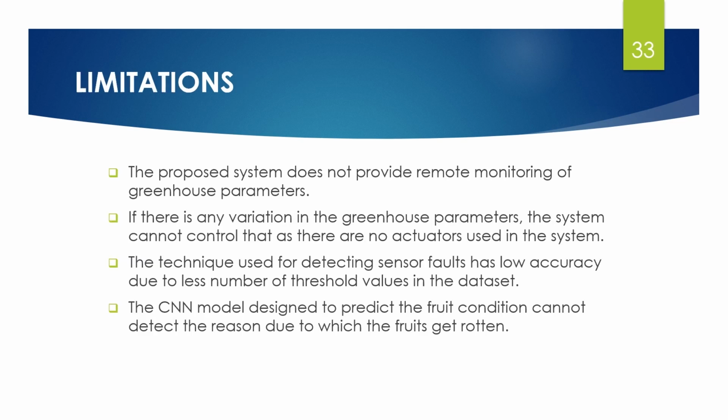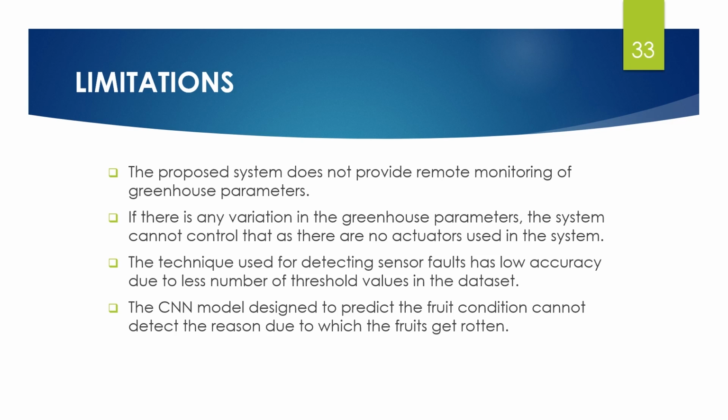So the limitations are that the system does not provide the user with remote monitoring of the greenhouse parameters. Since we have not used any actuators in our system, it cannot control the variations in the greenhouse parameters. Detecting the sensor fault has low accuracy because we have used less number of threshold values in the dataset. The CNN model designed to predict the fruit condition cannot detect the reason due to which the fruit has gone